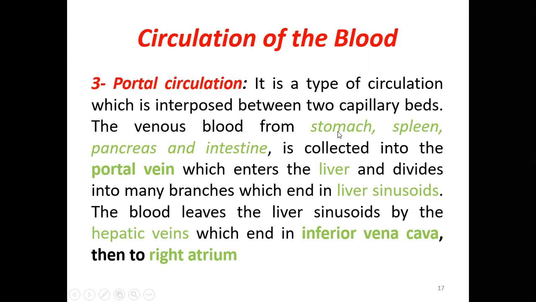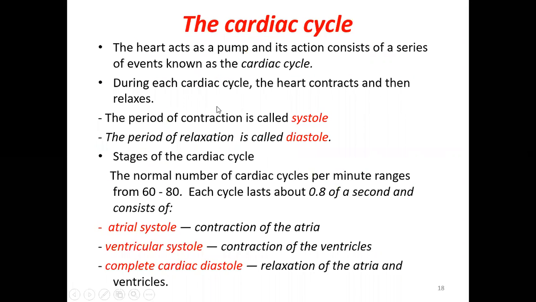So it starts from the stomach, spleen, pancreas, and intestine as small branches. They make a big branch, the largest vein called the portal vein, and from there it will drain into the liver sinusoids. Okay, the blood leaves the liver sinusoids by the hepatic veins which end in the inferior vena cava and then the right atrium. So this type of circulation is called the portal circulation.